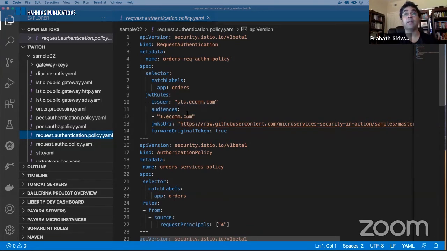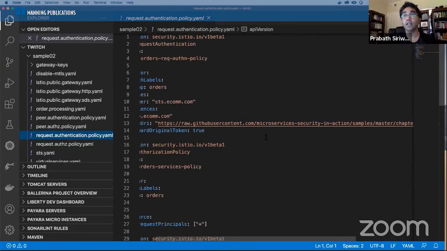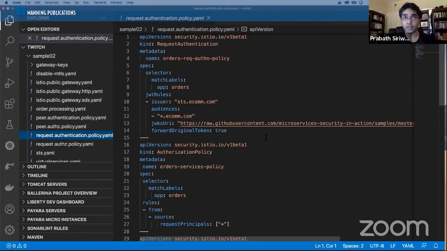The audience element in the JWT should match this value, and you specify the URL to fetch the public key of the secret token service, which signs the JWT, so Istio can verify the signature. We'll go through what the forward original token attribute means later.